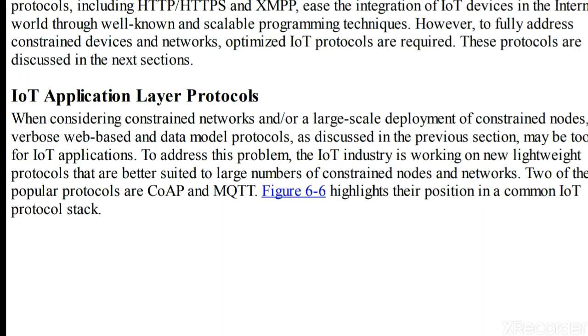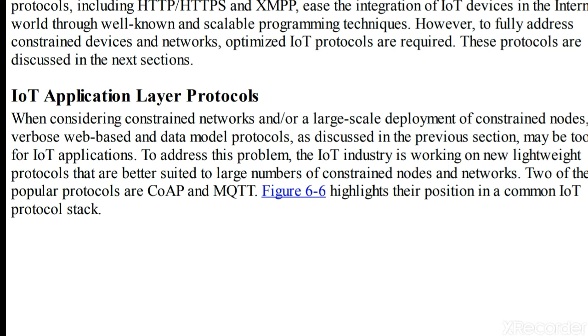Hello students, the fourth IoT application transport method is IoT application layer protocols. So why are these IoT application layer protocols used? We will go through this topic. Whenever a large scale deployment is concerned, the data models may seem too heavy for IoT applications. To address these types of problems, IoT industries are working on new lightweight protocols that are better suited to a large number of constrained nodes and constrained networks.